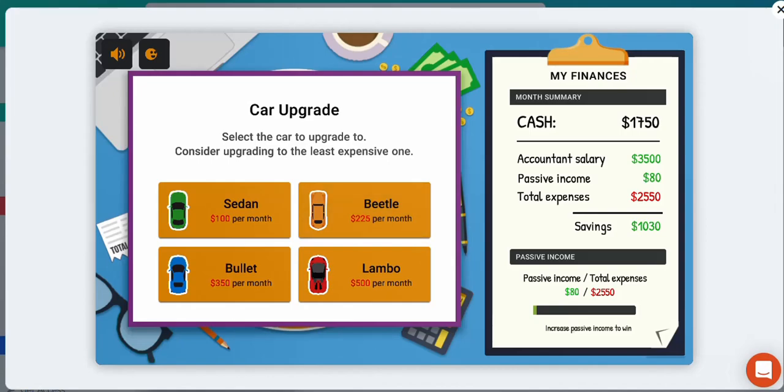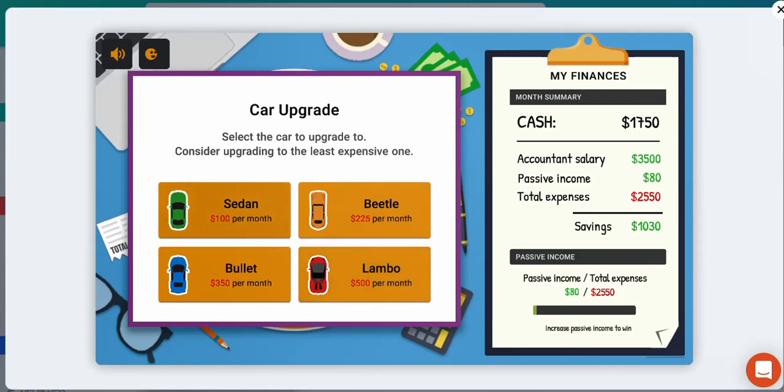We can't be walking around everywhere. We need to have some sort of practical means of transportation, but we also don't want to increase our expenses by too much. So this is a very personal choice. You can decide on which option you believe is the best for you as the individual. And remember, every decision will have consequences. So if I choose the sedan, I'm only going to increase my total expenses by $100. If I choose the Lambo, I'm going to increase my total expenses by $500.